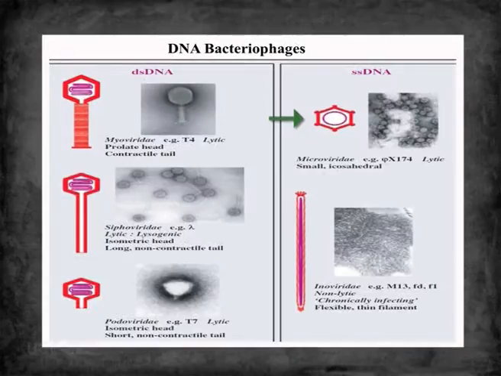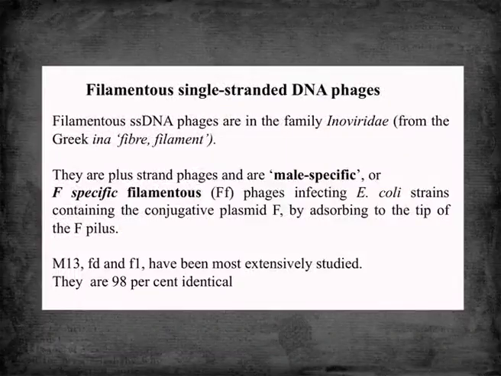Members of the family Microviridae are small icosahedral viruses, whereas members of the family Inoviridae are filamentous viruses. Filamentous DNA viruses are also called male-specific viruses or F-specific viruses because they infect the host cell using the F pili.